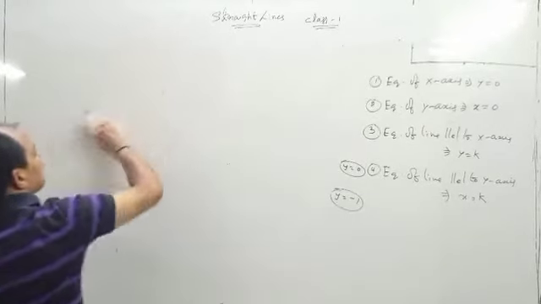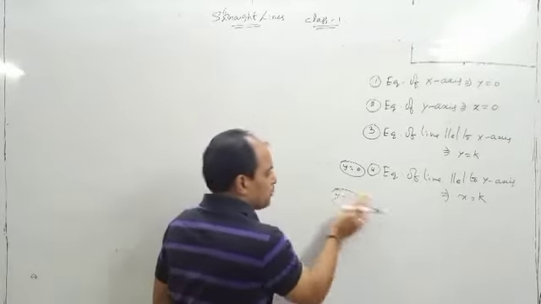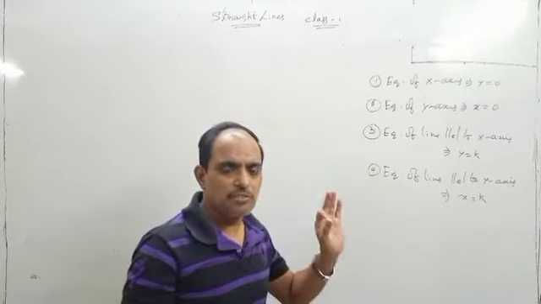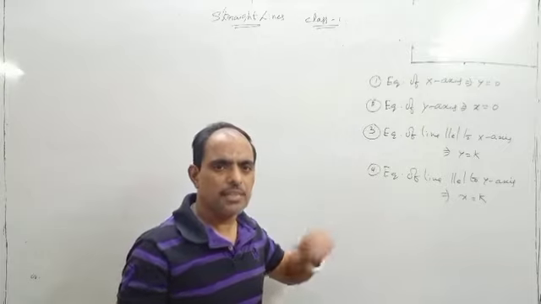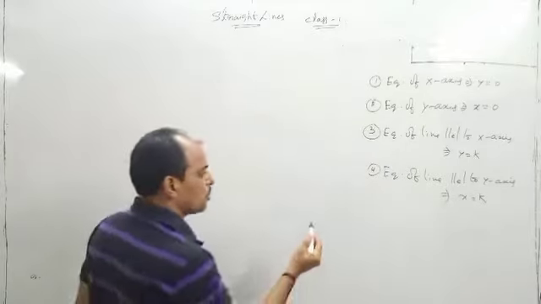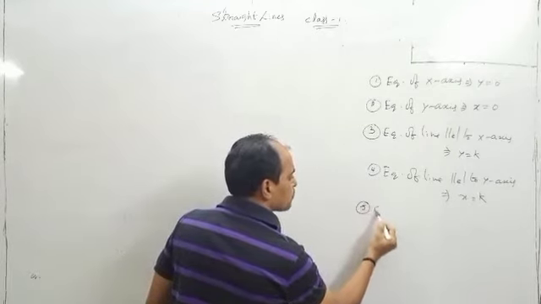Okay. Next. So these are the 4 points. First you have to remember the equation of x-axis, equation of y-axis, equation of any line parallel to x-axis, and equation of any line parallel to y-axis. These 4. Next point. Collinear points.